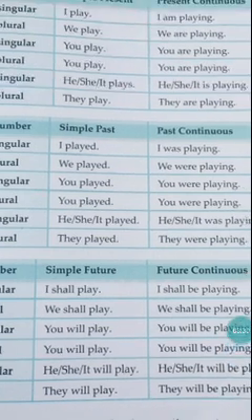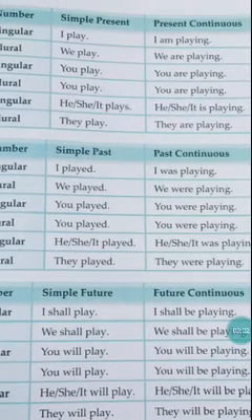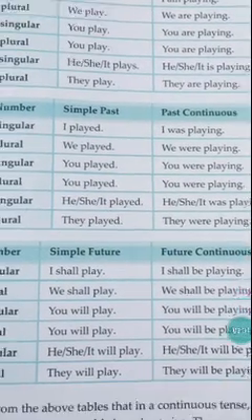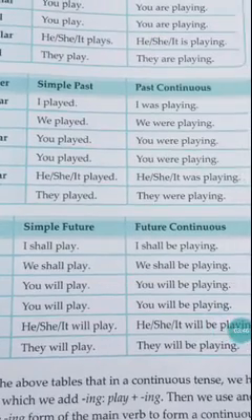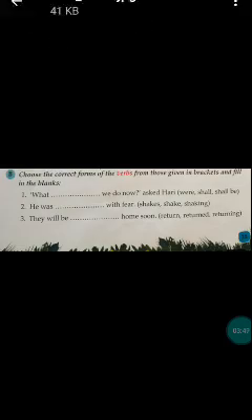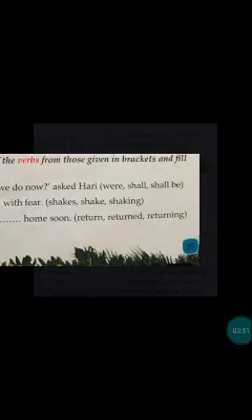So shall, be, both are future tenses, right? So whether it is simple future or future continuous, we need to find out. Can you say what shall we do now? No, right? What shall we do now? Asked Hari.